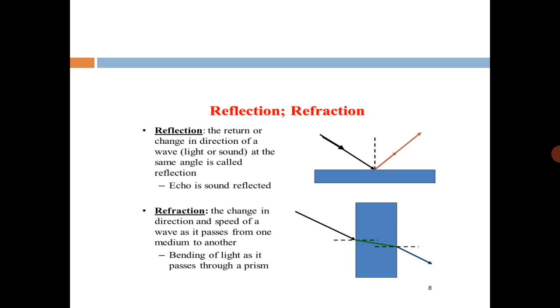Second one is refraction. How can we define refraction? The change in the direction and speed of a wave as it passes from one medium to another. Suppose one medium is the rare medium and the wave enters into the denser medium, so this is called refraction. We can observe the change in the speed of the wave. Its example is the bending of light as it passes through a prism. You can see from the diagram both phenomena of light, reflection as well as refraction.